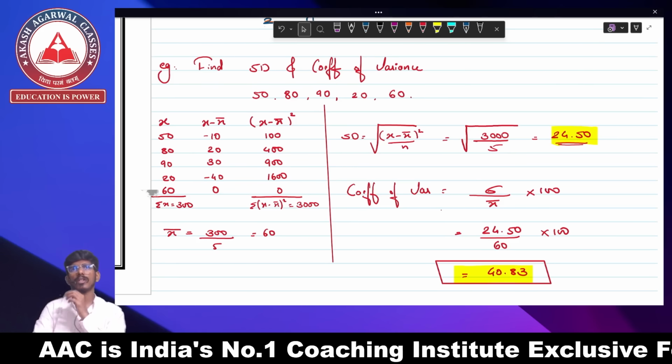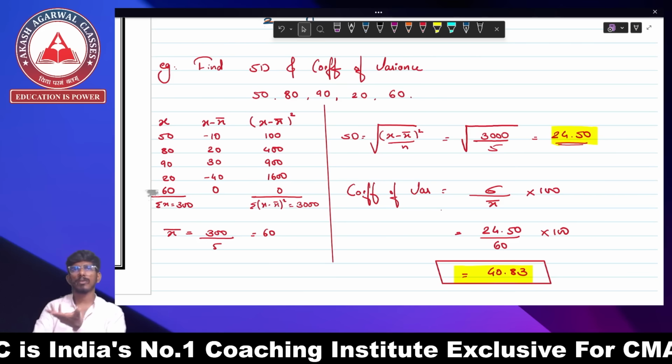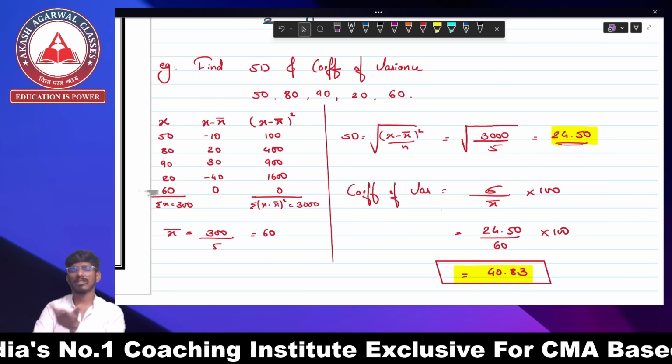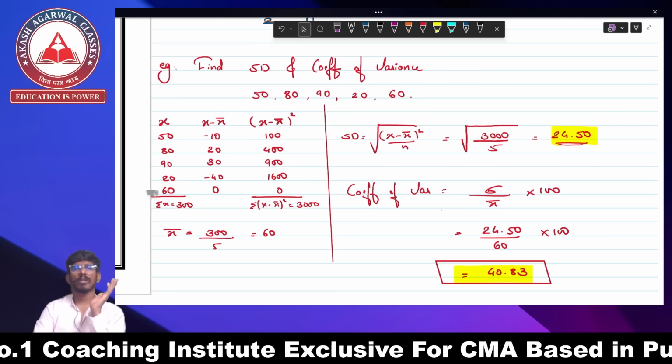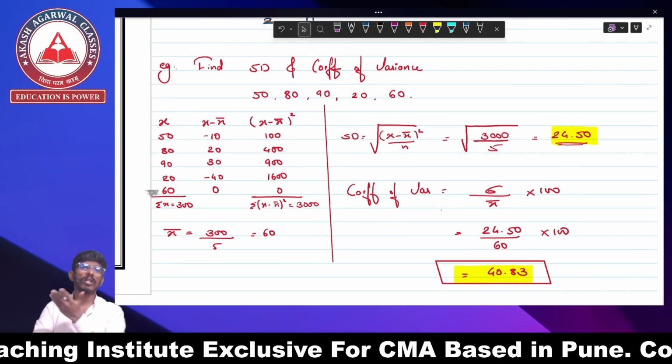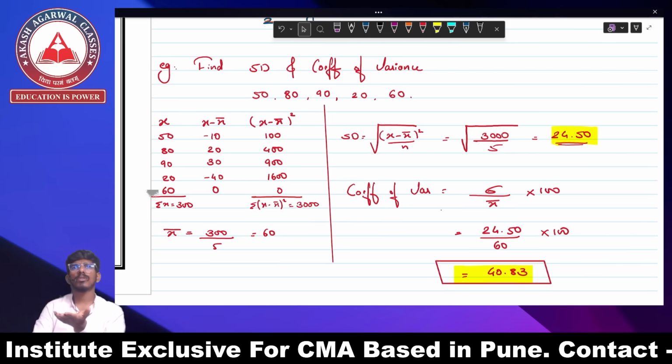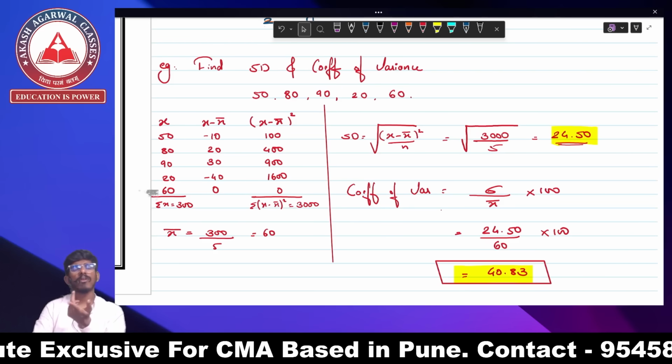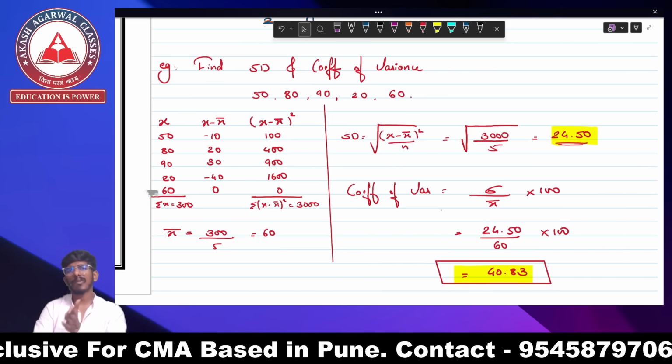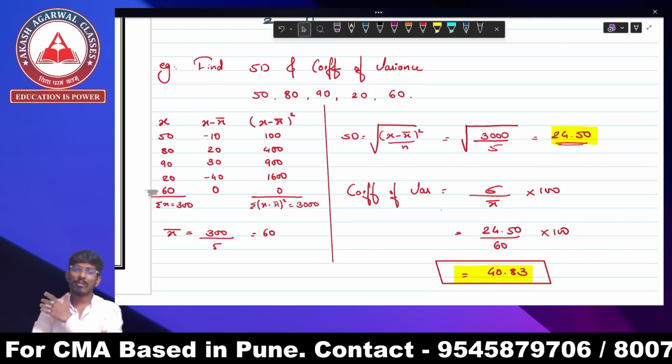And similarly, for the grouped data, you were supposed to find CF, then rank, then search the CF in your rank, and the respective X was your either median, quartile, decile, or percentile. Same goes with your grouped series. There was only one formula, L plus rank minus CF upon F into 100, for all the four things.